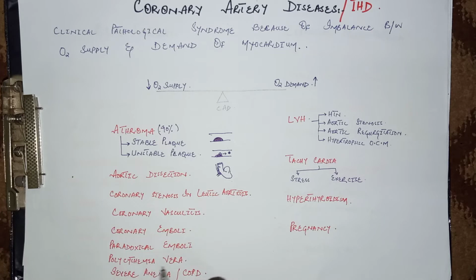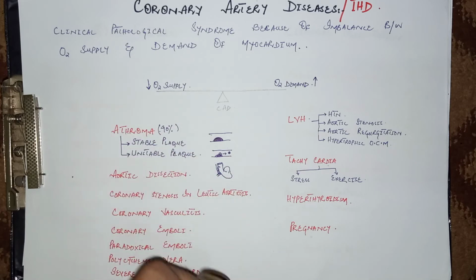Other causes are polycythemia vera, that is increased RBC count, so the blood becomes very viscous. Due to high viscosity, there is slow movement in the coronary arteries and decreased oxygen supply to the heart. Severe anemia is also one of the causes of decreased oxygen supply, because of decreased oxygen carrying capacity of the blood and decreased hemoglobin. Similarly, COPD, that is chronic obstructive pulmonary disease, also decreases the oxygen supply to various tissues, including the heart.